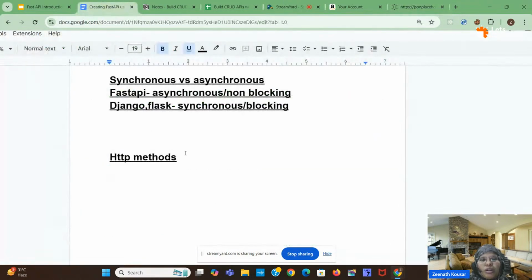We have different HTTP methods like the GET method. Okay, so first one is the GET method. We have the GET method, POST method, PUT method, and we have the DELETE method. Okay, so what do these HTTP methods mean?